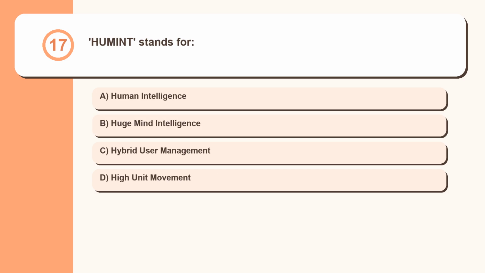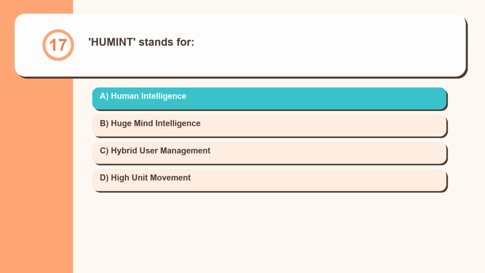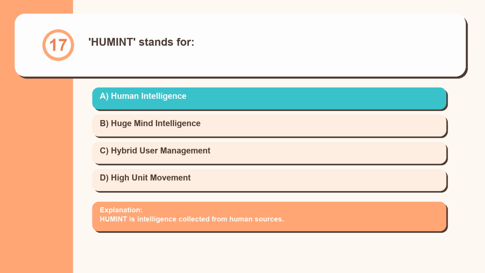Question 17. HUMINT stands for Human Intelligence, Huge Mind Intelligence, Hybrid User Management, High Unit Movement. HUMINT is intelligence collected from human sources.